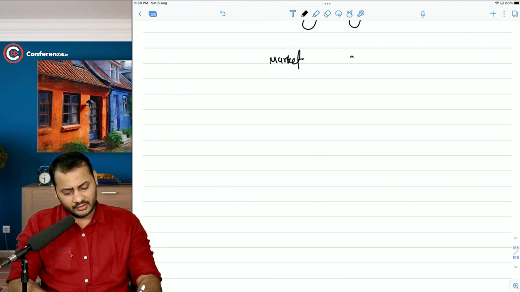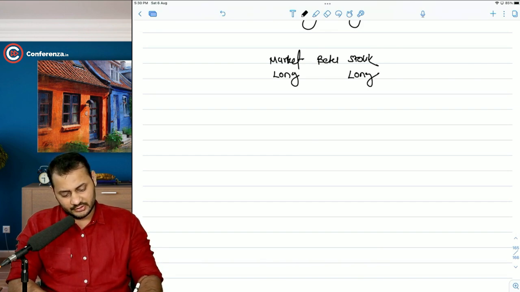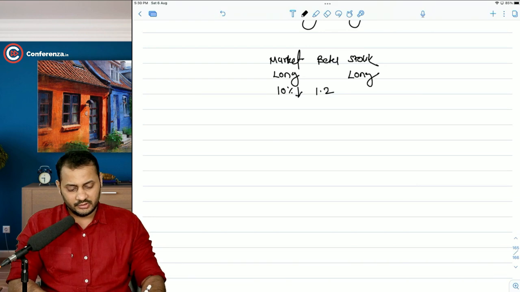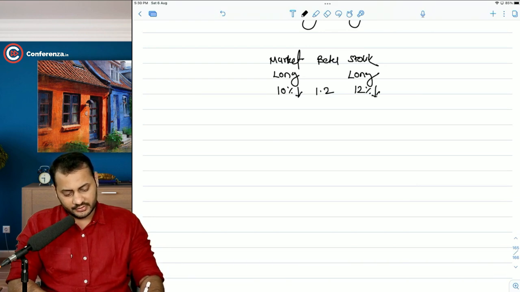Market and stock. Let's say you go long on both, right? And the beta is 1.2. If the market goes down by 10%, the stock will go down by 12%.